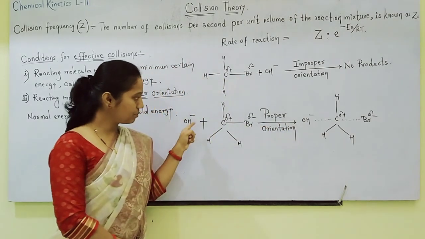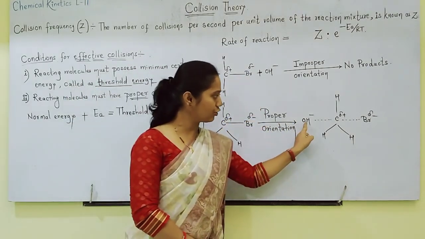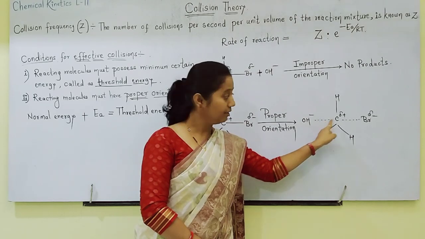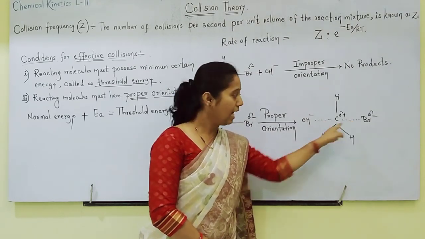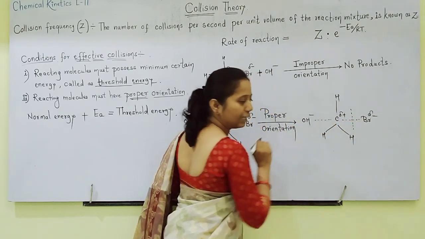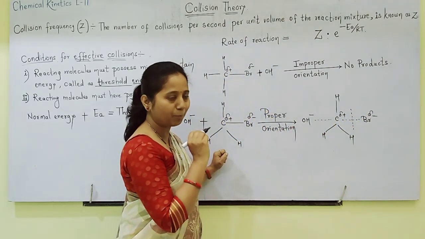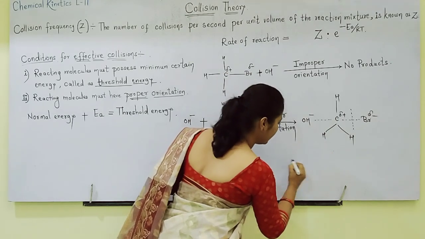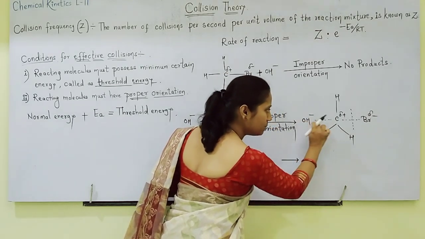See here, OH minus attacks, this is proper orientation, so new bonds are forming, previous bonds are breaking. I have shown here formation of a bond as well as breaking of a bond. This is called proper orientation, and finally this bond forms.